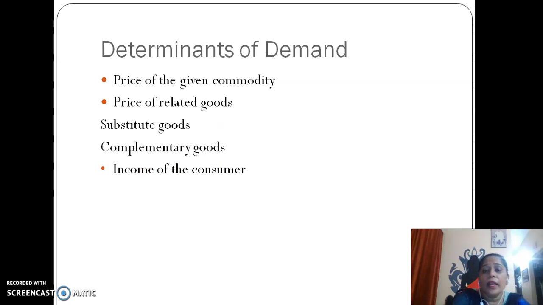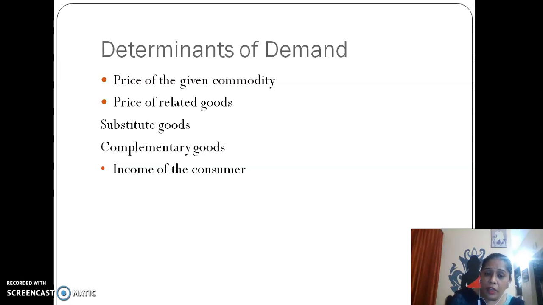Next is income of the consumer. Yes, this is very important, because in general, when my income increases, I try to increase my consumption. I try to increase the quantity demanded. I try to purchase more of a commodity because my income has increased. So maybe earlier I was demanding 1 packet of milk, and now I will be demanding 2 packets of milk because my income has increased. But this impact of income depends on the kind of goods you are dealing with.